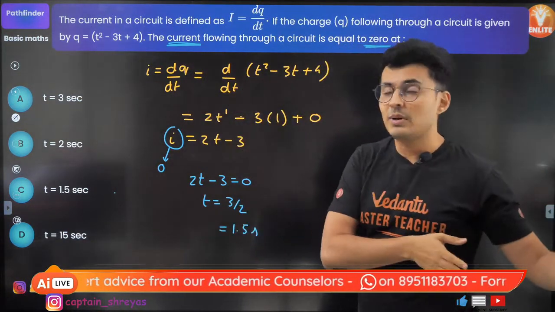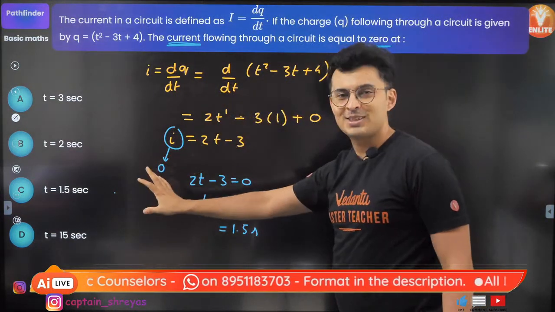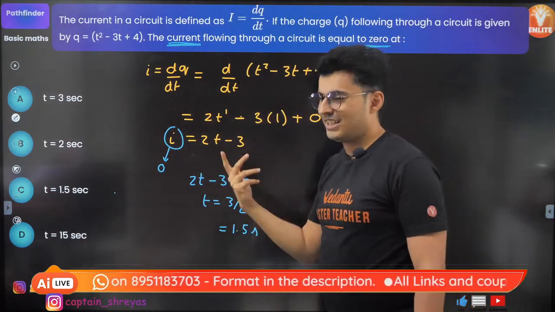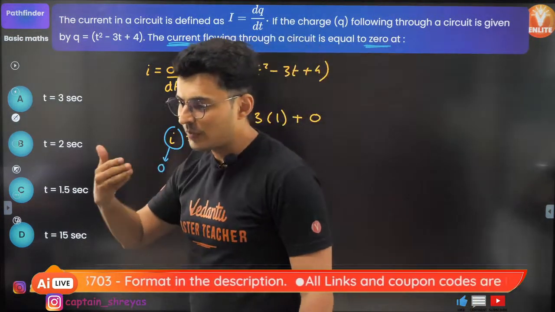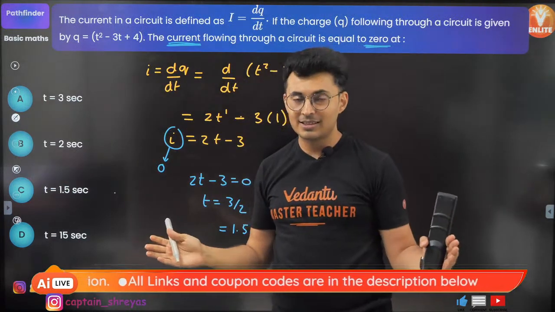Now look at the second part. Acha. When the current is 0, oh, that means this should be 0. Solving, you will get it. That's it. So, don't worry, guys. It's all about breaking the problems into parts.